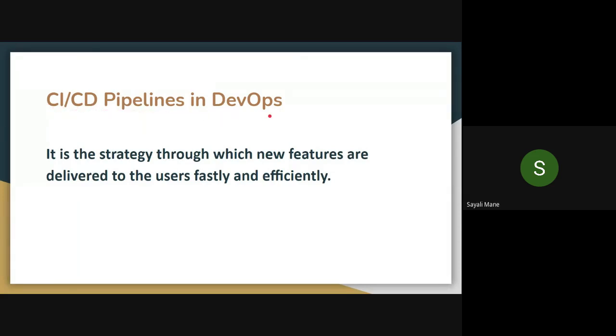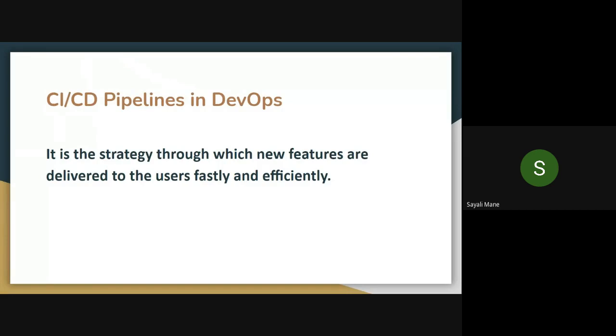CI/CD pipelines in DevOps. So what is CI and what is CD? Can anyone tell me what is CI/CD? Continuous integration. Yes. And then what is CD? Continuous development or continuous delivery. Here CD means continuous delivery.